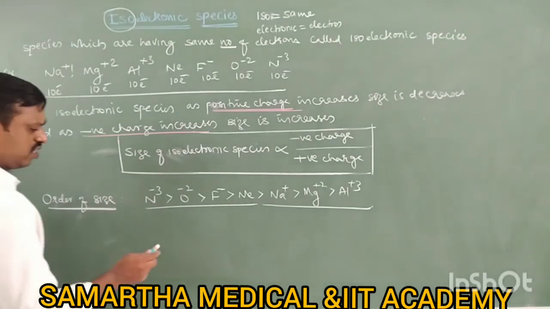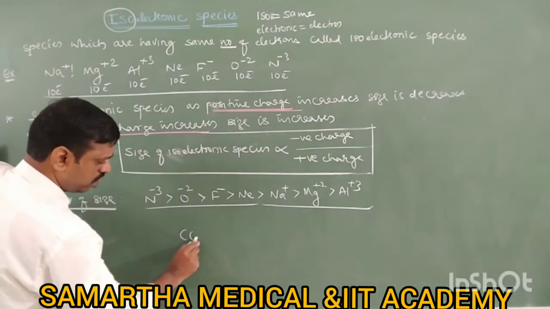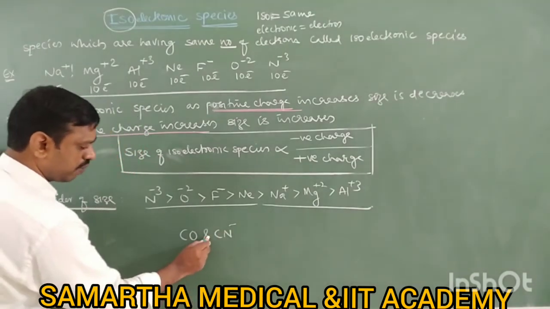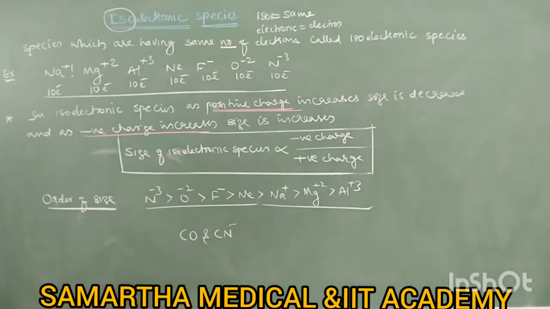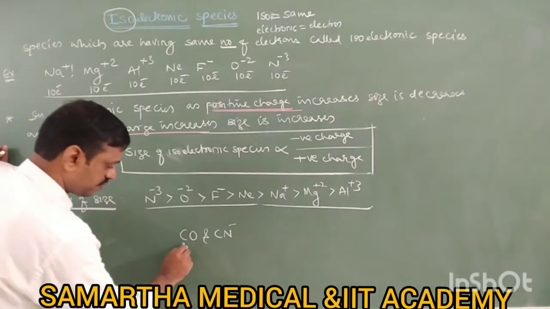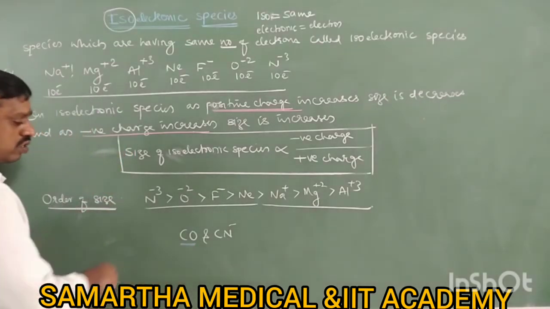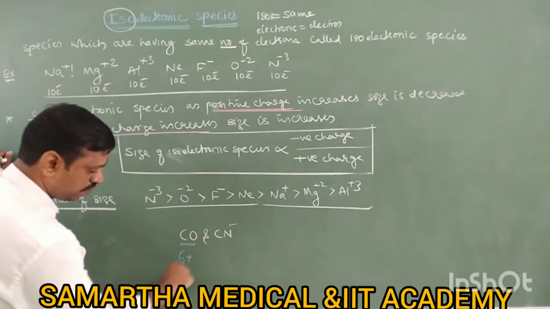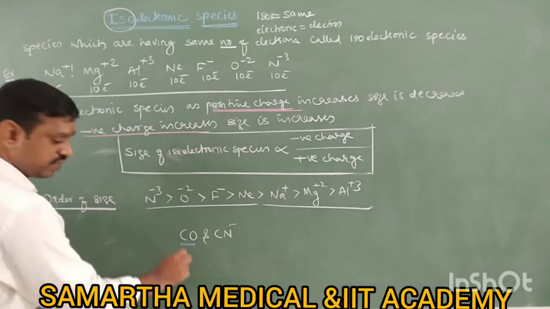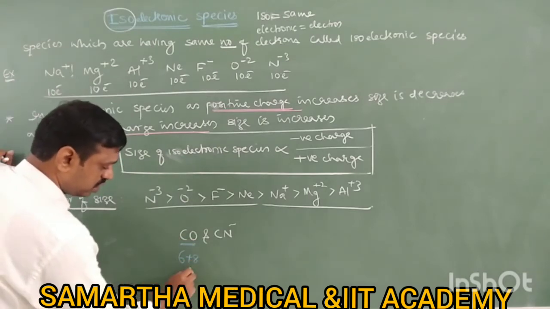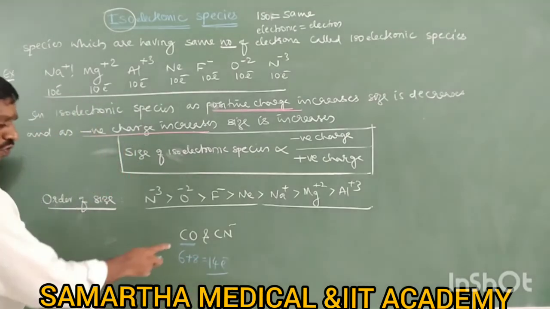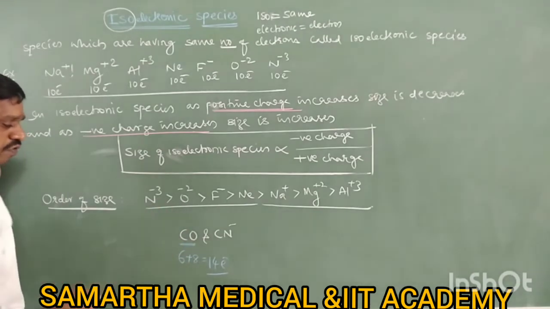Okay. Along with this, there was one more option also given: CO and CN minus. Are CO and CN minus also an example for isoelectronic species? Yes or no? Why? The reason is here. You just count the number of electrons. Carbon, atomic number 6, has 6 electrons, plus oxygen 8 has 8 electrons. So 6 plus 8, it is 14 electrons. So carbon monoxide has 14 electrons.